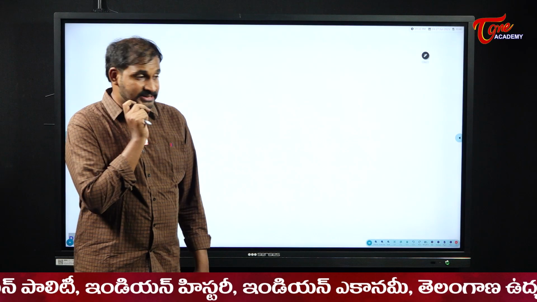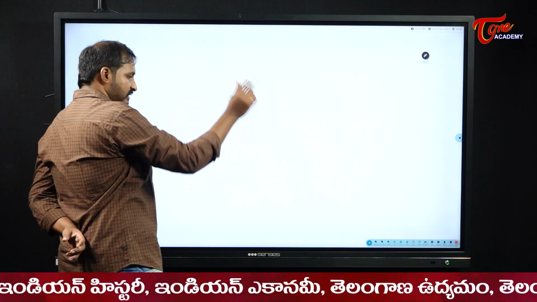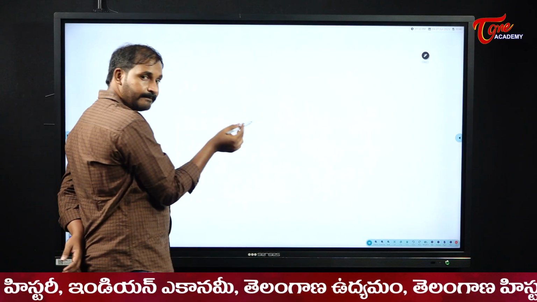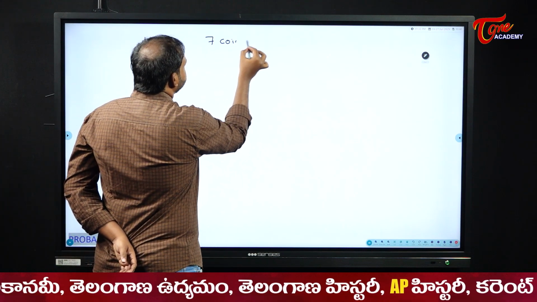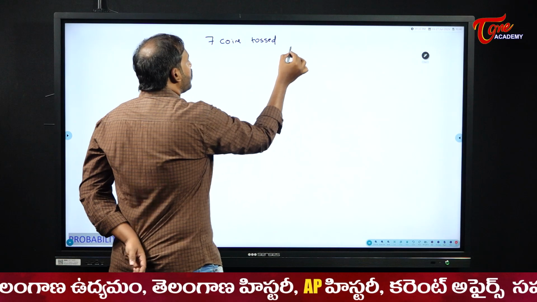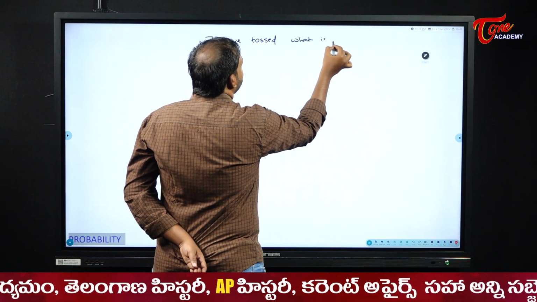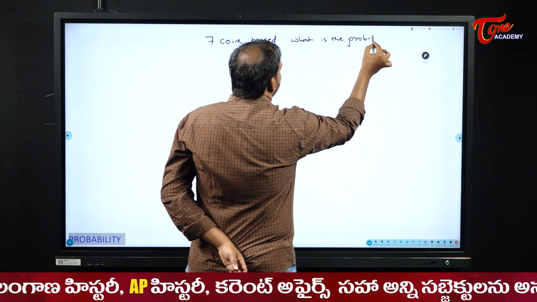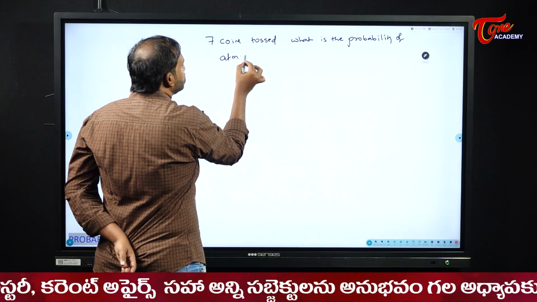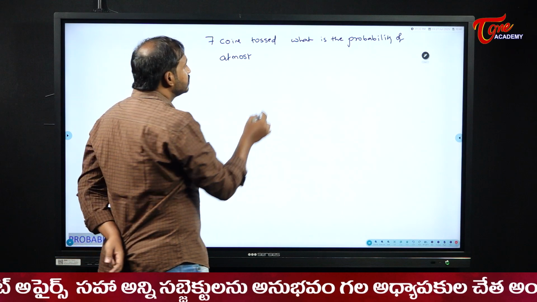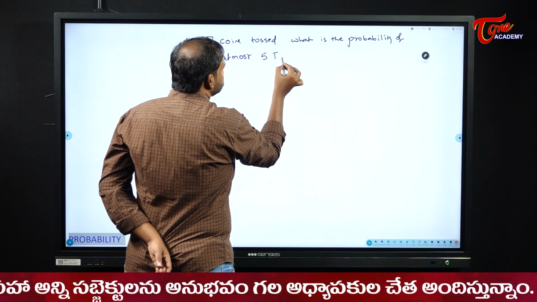There will be some cases like this. For example, take the last example only. 7 coins are tossed. What is the probability of at most 5 tails?